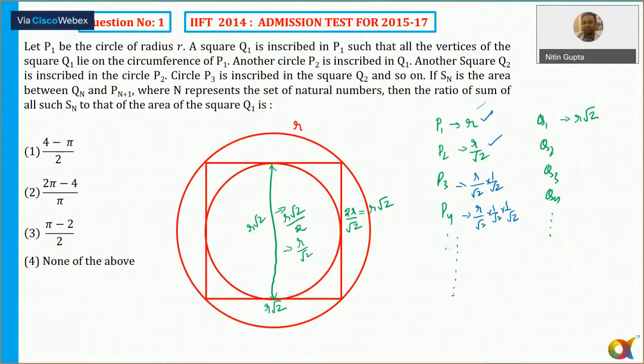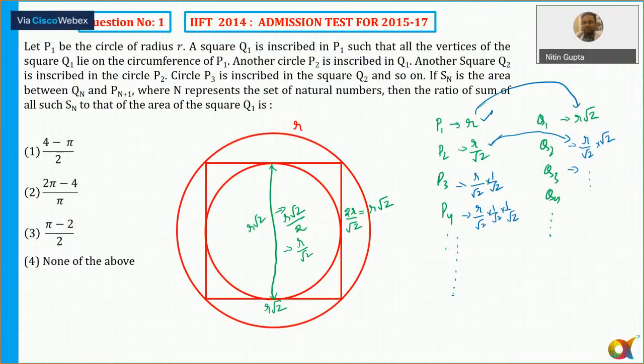Now let's come to the squares. The side of the first square is R root 2. For Q2, I multiply R by root 2 with root 2 by 2, so this will be R by root 2 into root 2, that is, R root 2 by root 2 here, and so on. Again you'll get a series of GP. So in that case you can see it is a series of GP here.